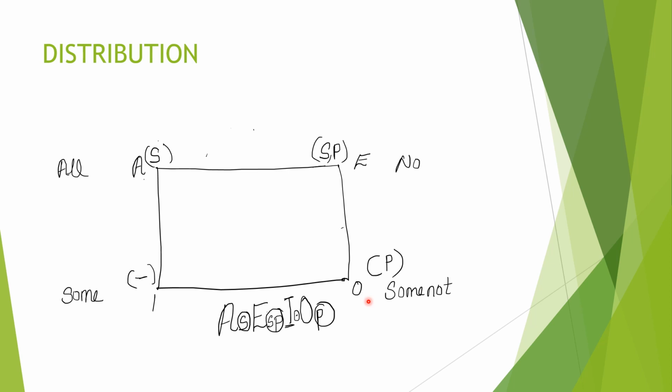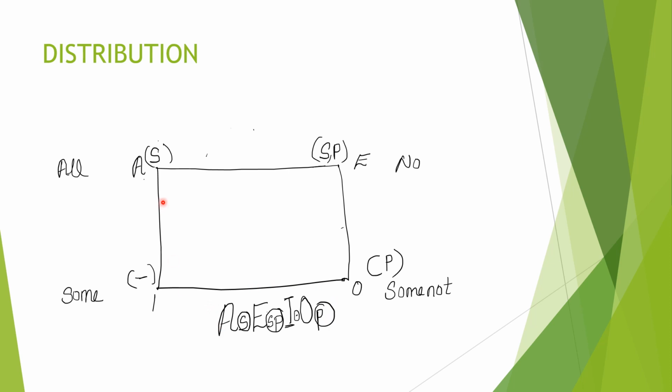So if you study this table, that is also enough. S, SP, none, and only P. To study this one, it's easy for you. This is an easy method to keep this in mind: A, S; E, SP; I, nothing; O, P. This is a trick to study the distribution. For some students it is easy to study this way.